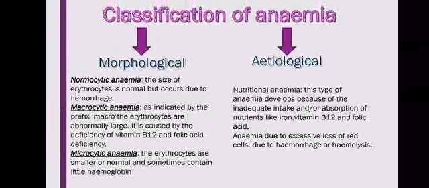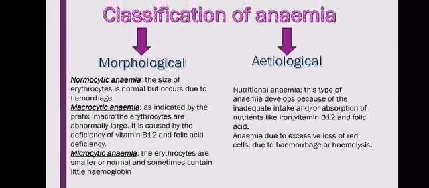Then the next is macrocytic anemia. Macro means abnormally large cells. RBCs become abnormally large and their oxygen carrying capacity decreases. It is caused by the deficiency of vitamin B12 and folic acid. Then microcytic anemia, the opposite of macrocytic anemia, where the erythrocytes are smaller than normal and sometimes contain little hemoglobin. The hemoglobin content is less, so their oxygen carrying capacity decreases. This is microcytic anemia, also called nutritional anemia or iron deficiency anemia.